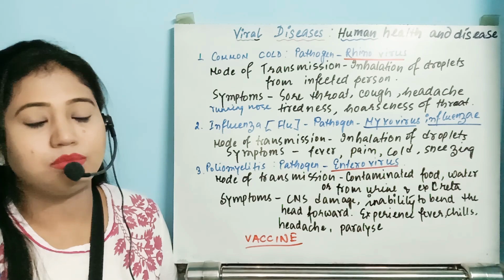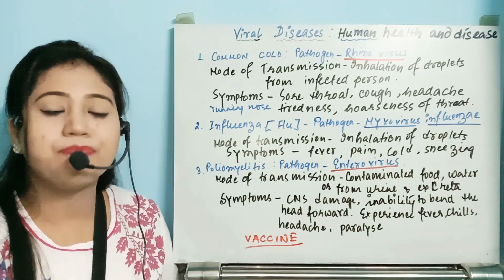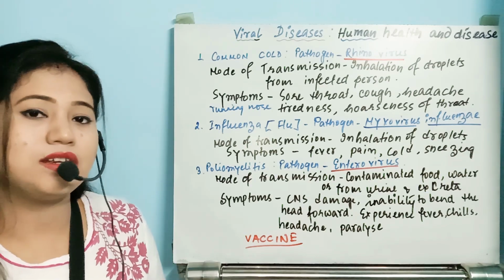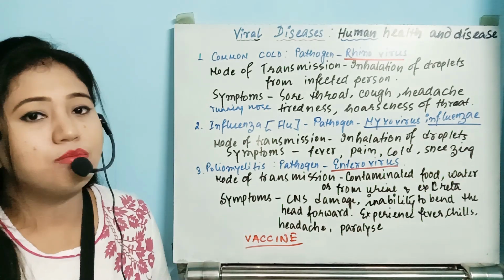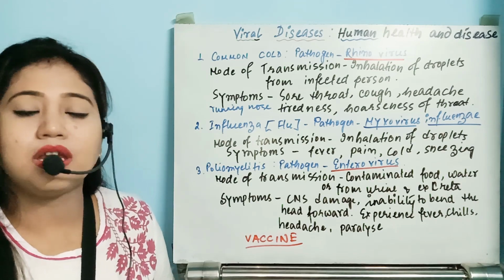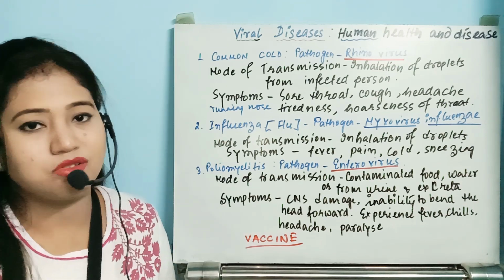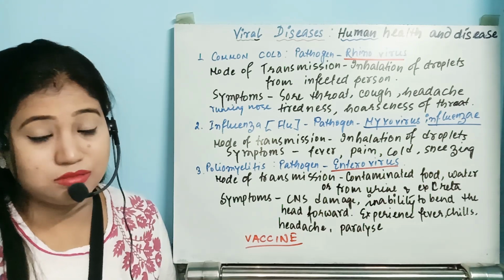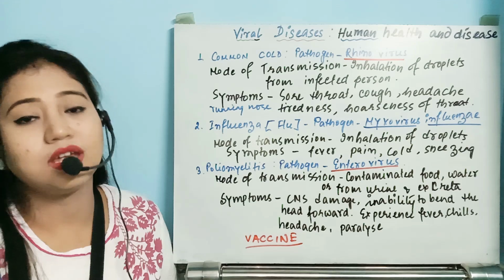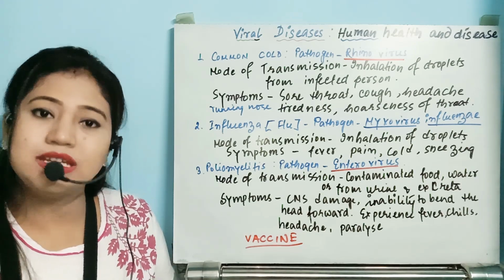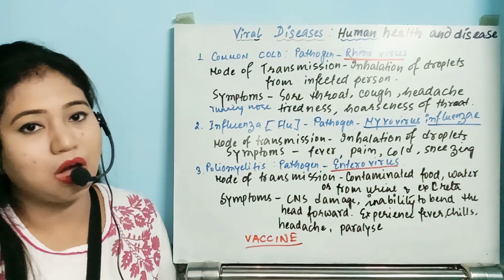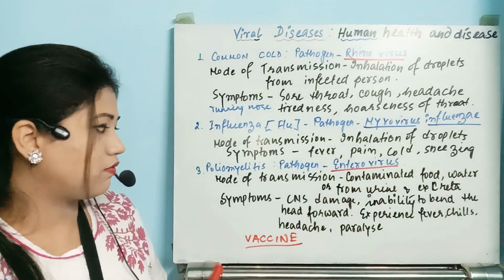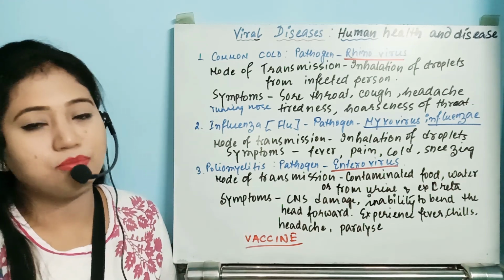The vaccines are available, and it is stated by WHO that India has eradicated the polio virus, because it is given so frequently to all villages and to remote areas also. So that's why this disease is now eradicated. It is believed or stated only, not 100% sure. It is still given to the children nowadays by the government as well as NGOs. So that is about the virus poliomyelitis, or simply polio.